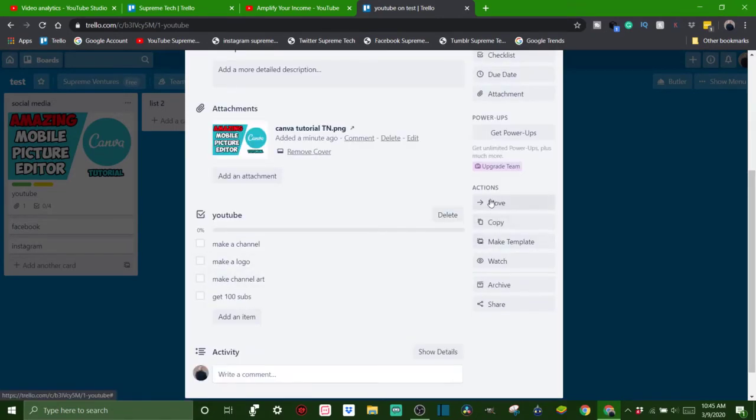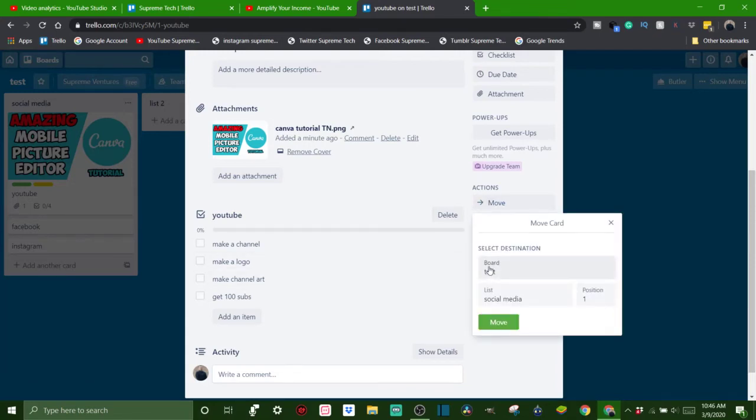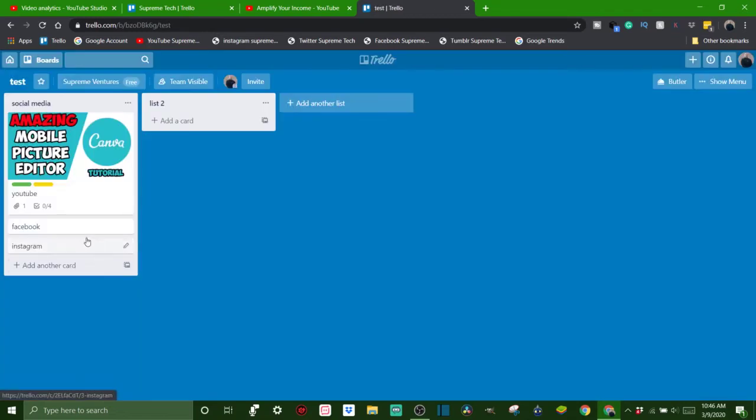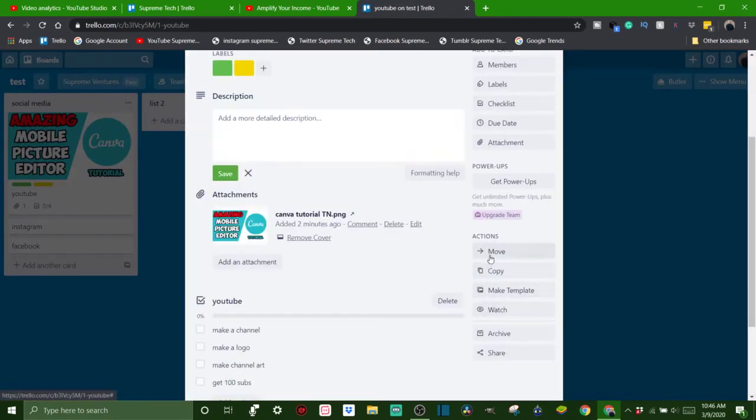Now, at the bottom on the right, here's a couple of things you can do. You can move it to a different board. You can move it to a different list, to a different position, like lower or higher, but I don't ever do that because it's easier just to move them like this. You can just move it up and down or move it to a different list. But if you want to move it to a different board, this is where you're going to want to do it. You can copy it, make a template. You can watch it, like if you have it in a group and other people are working on it, you can watch when there are changes made to it.